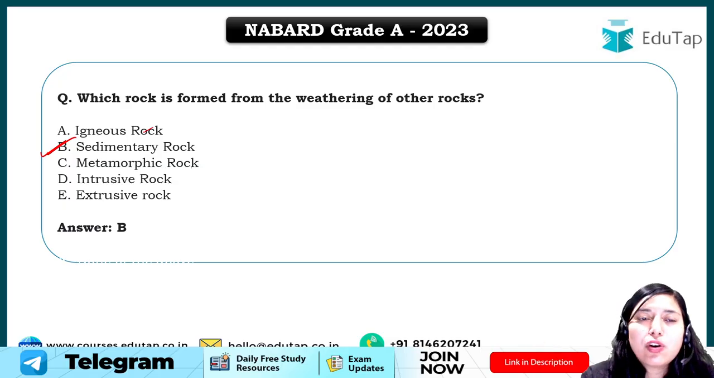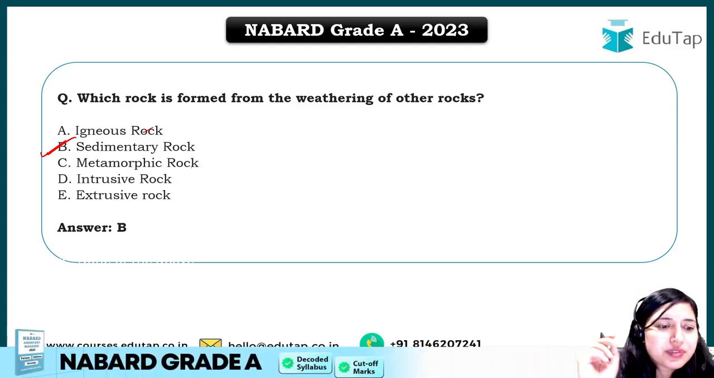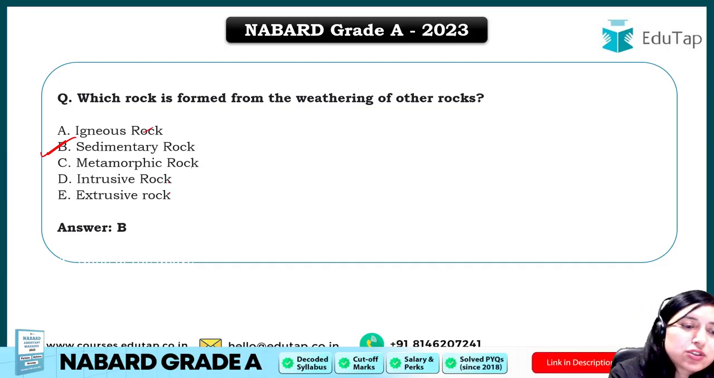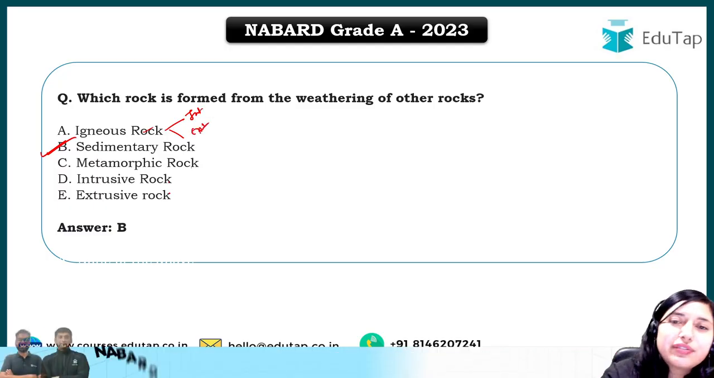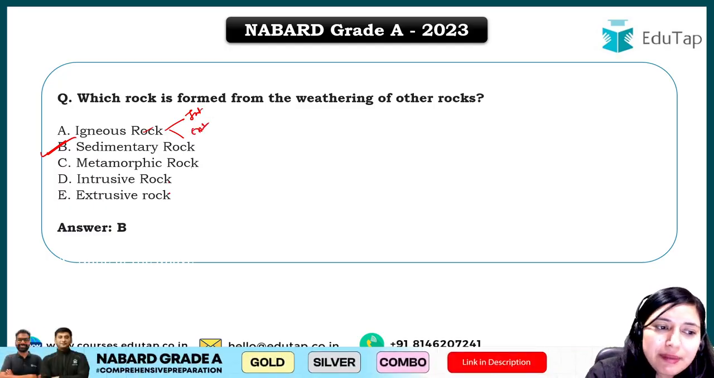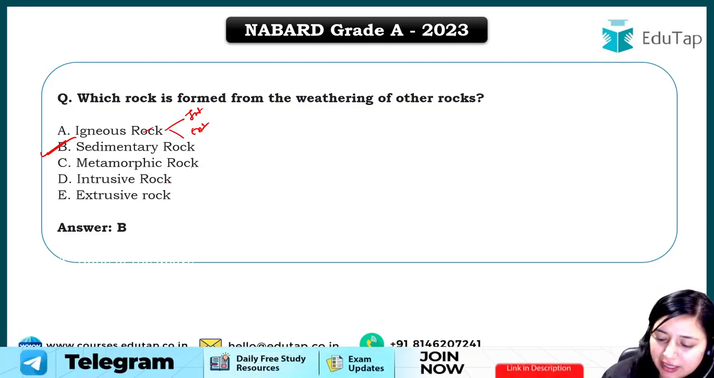That new rock will be called metamorphic rock. Clear? So now intrusive and extrusive are types of igneous rock. Intrusive and extrusive are different types of igneous rock. So the answer here will be sedimentary rock.